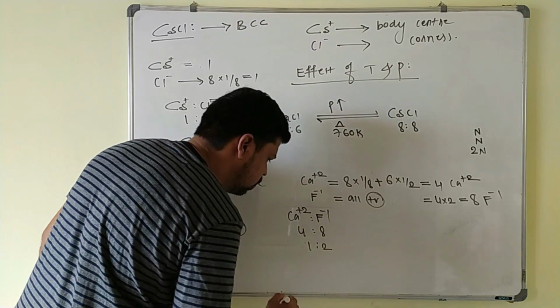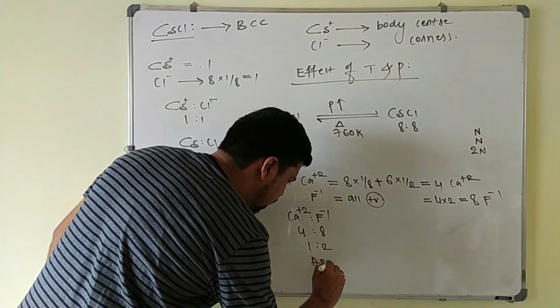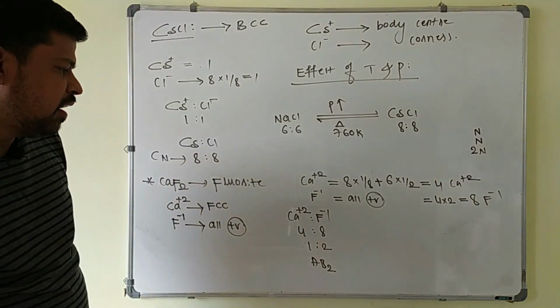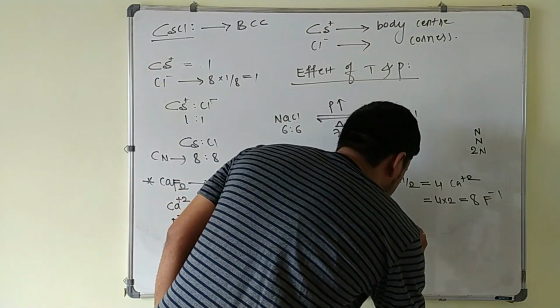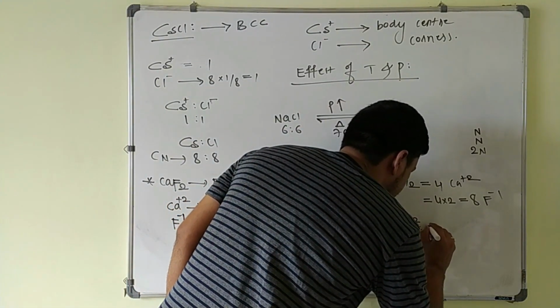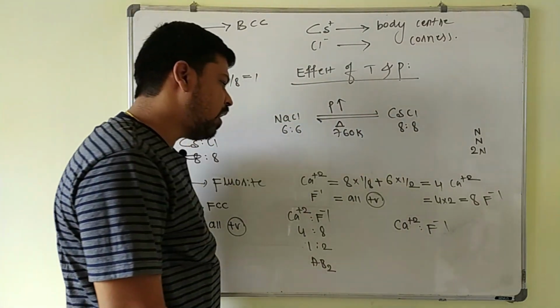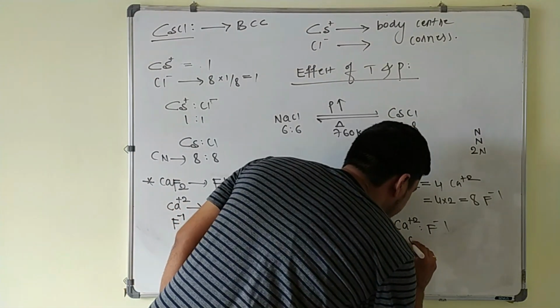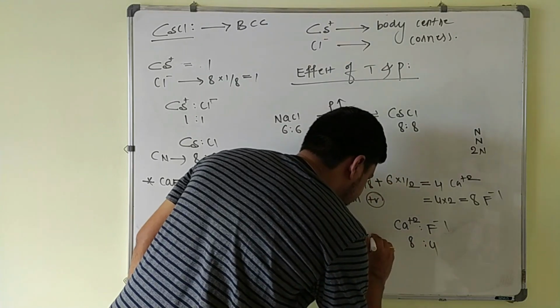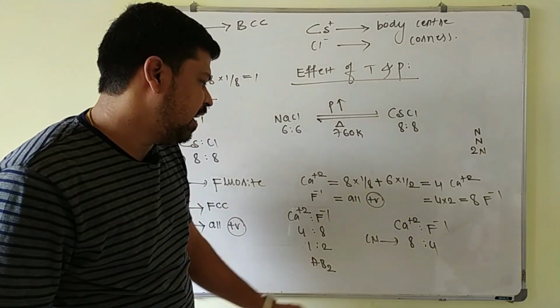This is 1:2, so that it is AB2 type of the crystal. Next, what is the coordination number here? See here, Ca+2 and F-. Coordination number is 8:4 here.